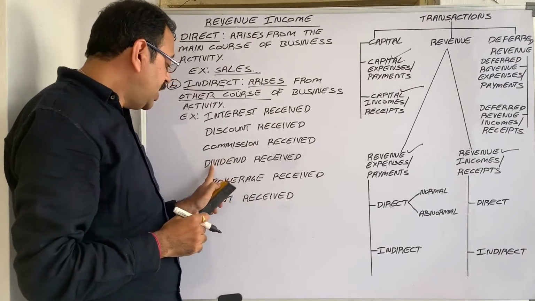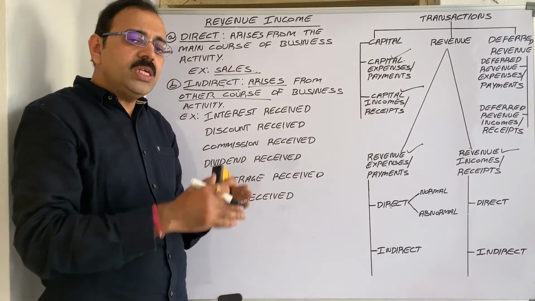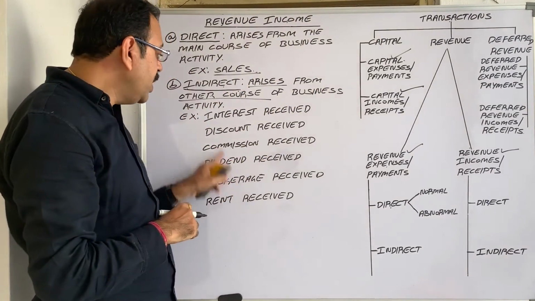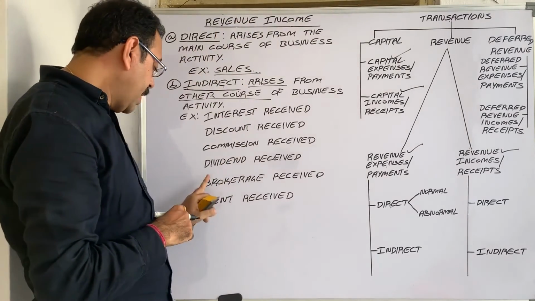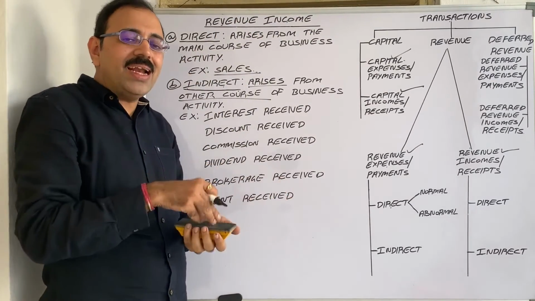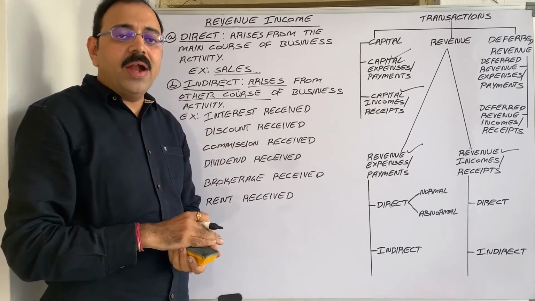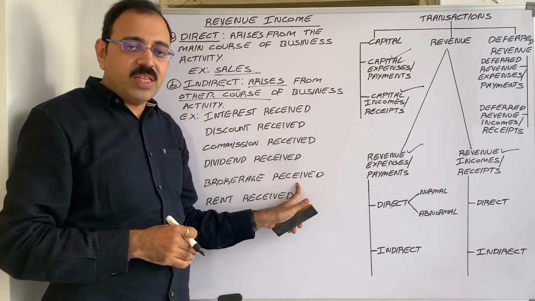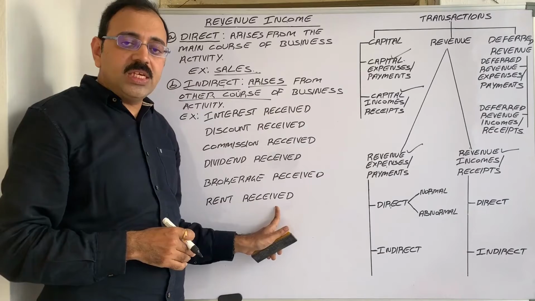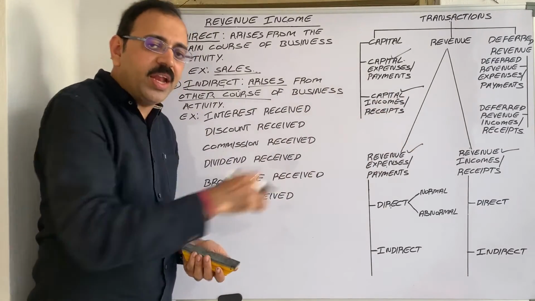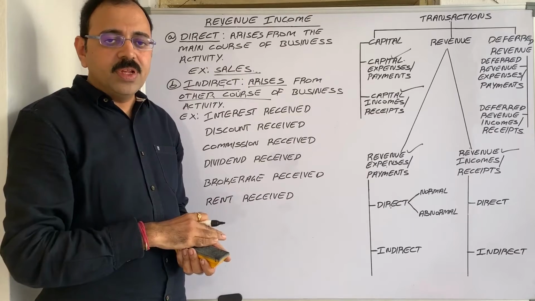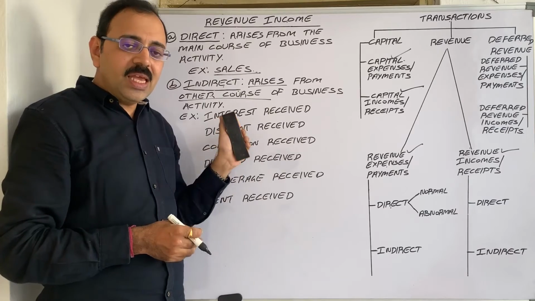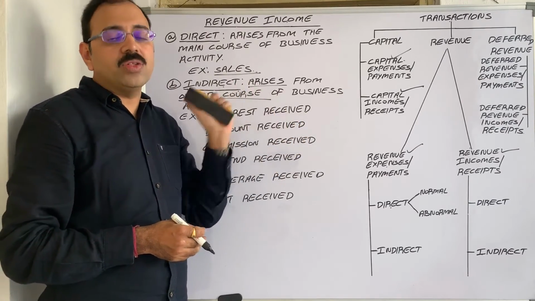The next one is dividend received. We purchased other company shares and on that we received dividend. It is one indirect revenue income. Brokerage received. We acted as an agent of somebody and did brokerage work there, and we received some brokerage commission for that. Next, rent received. We lent some business place to one tenant and we received rent on that. This type of income is known as indirect revenue income. These incomes are to be credited to the profit and loss account.